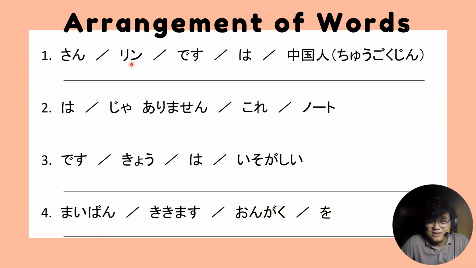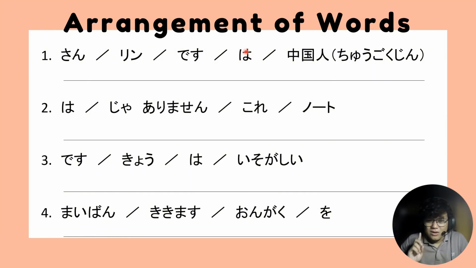So rin and san follow, then desu is last. Then we have wa and chugokujin. For the particle wa, please take note that the word that comes before wa is a noun. Always. Because you're establishing the topic of the sentence.